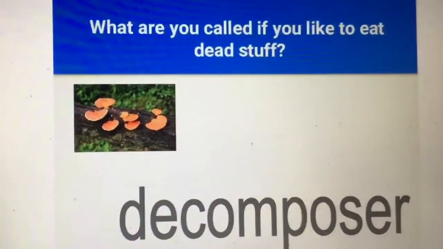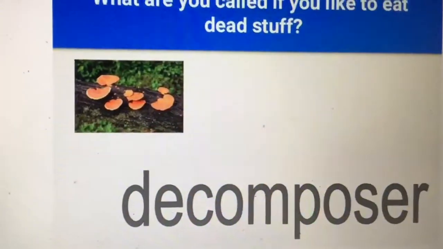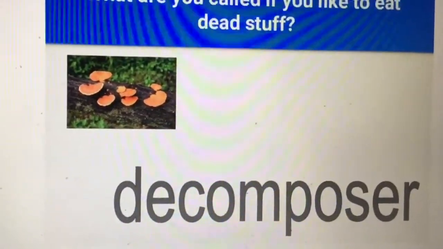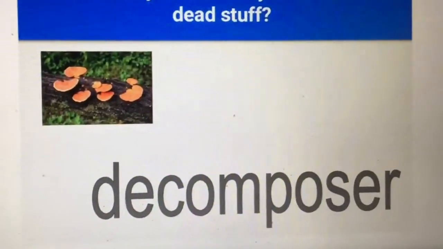Decomposers. Decomposers break down things in order to put nutrients back in the ground. And so fungi are examples of decomposers. Insects can be examples. Buzzards can be examples.